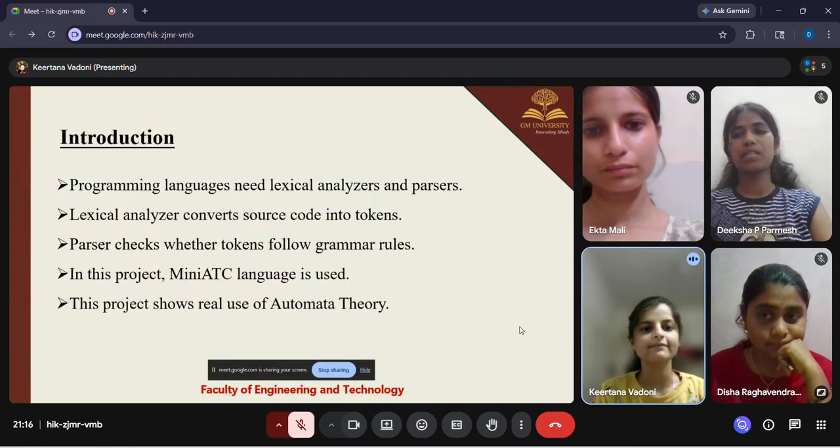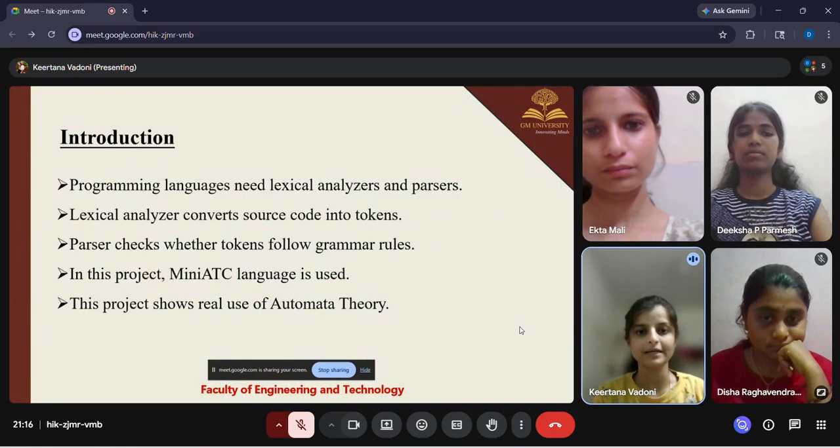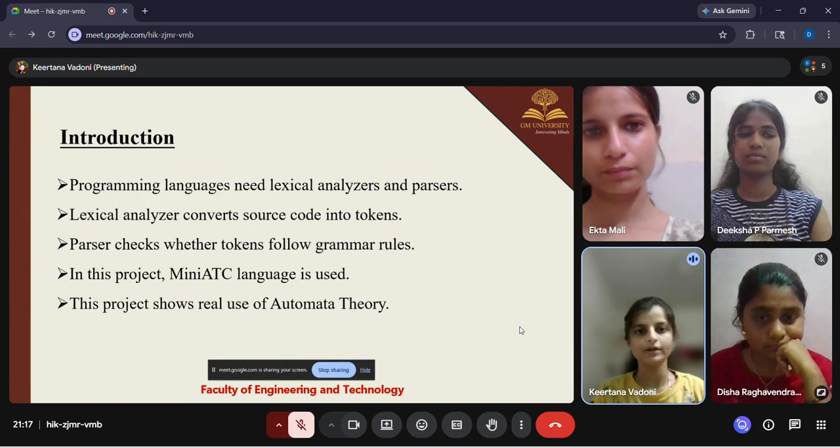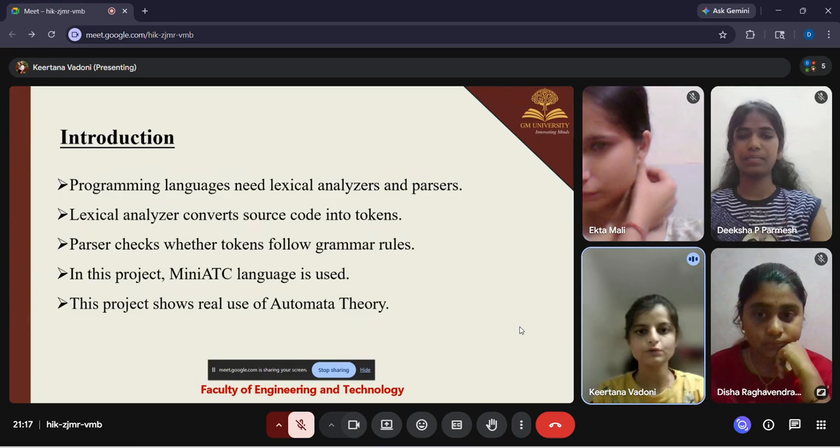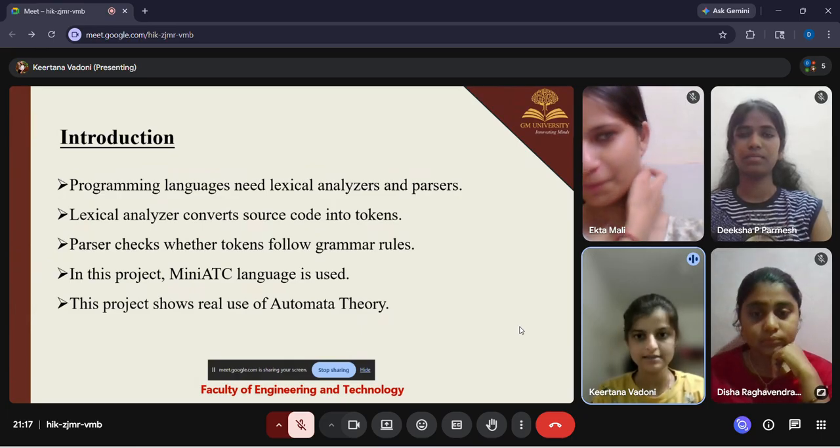In the introduction part, we will see that in any programming language, whatever code we write needs to be understood by the system itself. So we need a particular compiler to check whether it is correct or not. So we have used this lexical analyzer, which will break down that program into smaller parts called tokens.